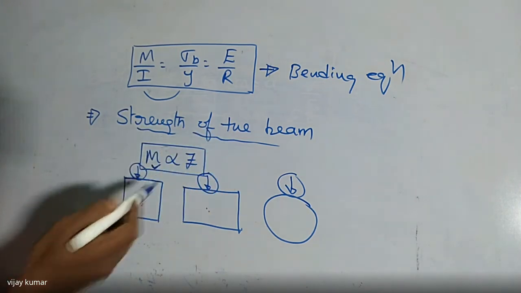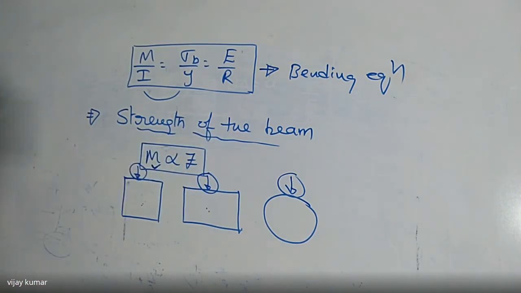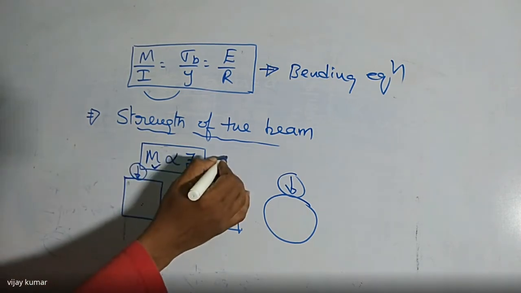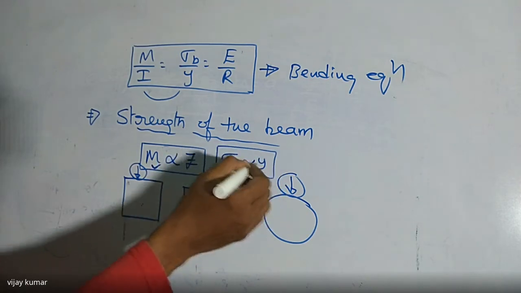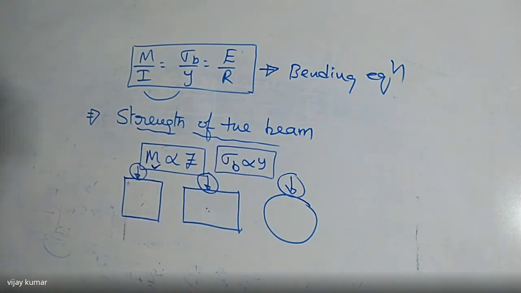That is nothing but the strength of the beam. Did you get my point or not? So sigma B is also directly proportional to Y. We can remember this: bending stress is always directly proportional to the distance of any point from the neutral axis. So we can remember those two points. Then we are going to solve any problem here.